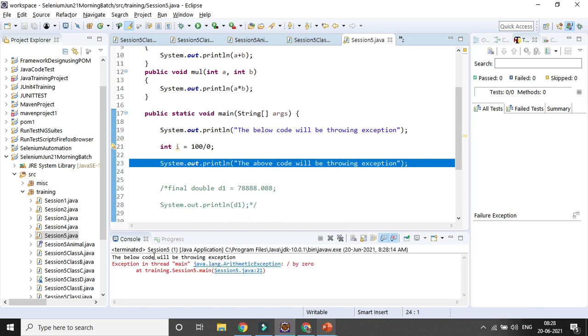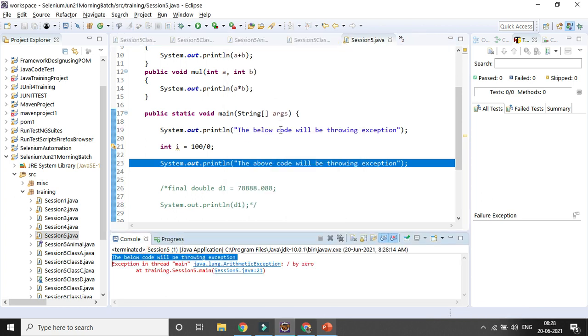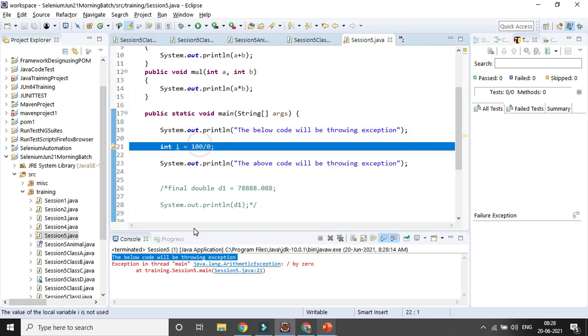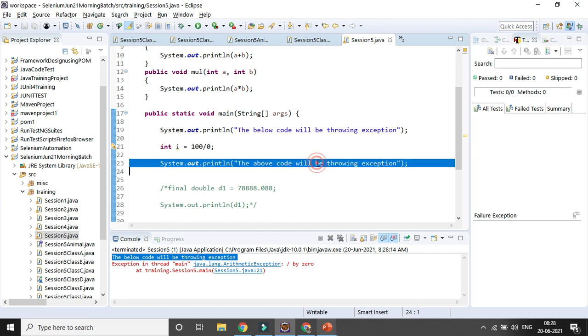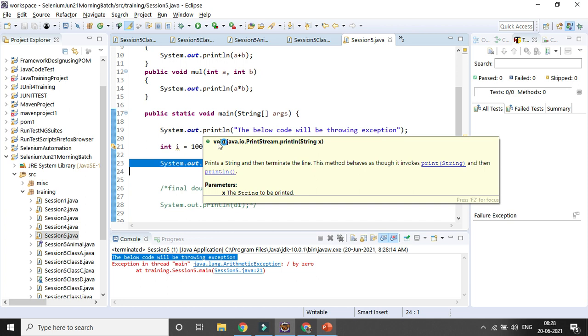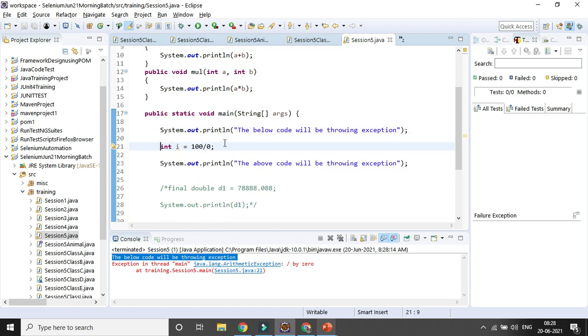You can see the line of code below is executed before the exception, and here the exception is triggered, which is nothing but the arithmetic exception, right. And you can see the next line of code is not getting executed because of the exception. So I need to handle the exception. In yesterday's session I showed you how to handle the exception with the help of the try catch block.